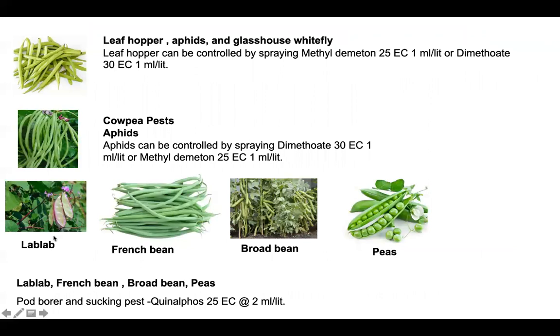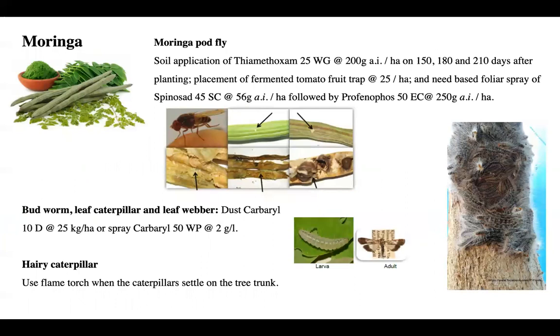Then coming to the other vegetables, that is cluster bean, cowpea, lablab, French bean, broad bean. These are mostly affected by leaf aphid, hopper, aphid, and whitefly. So these can be managed by spraying any systemic insecticide like quinalphos, so sucking pests can be managed.